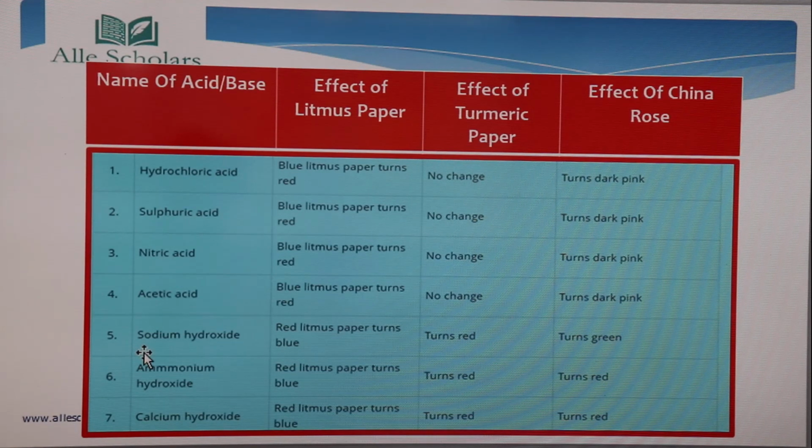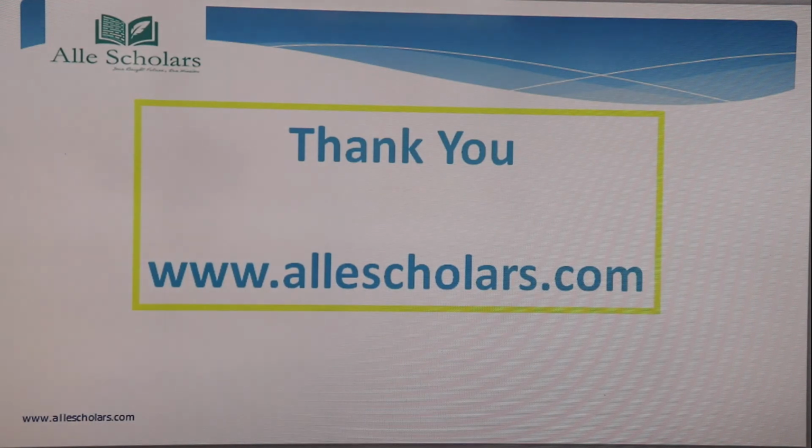Okay. Next comes sodium hydroxide, ammonium hydroxide and calcium hydroxide. All these are bases. So for base, red litmus paper turns blue. You can see in all the cases red litmus paper turns blue. And we know that turmeric doesn't give any effect in case of acids, but in case of bases it turns red or reddish brown. So here you can see in all the bases it is going to turn red. And effect of China rose, we know that they are going to change to green, okay, but sometimes they are also changing to red.